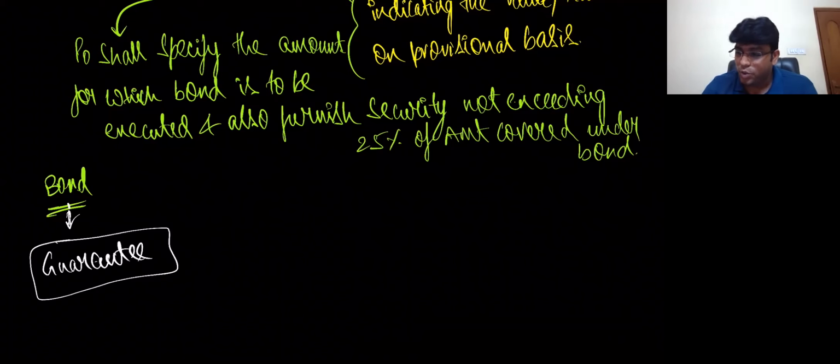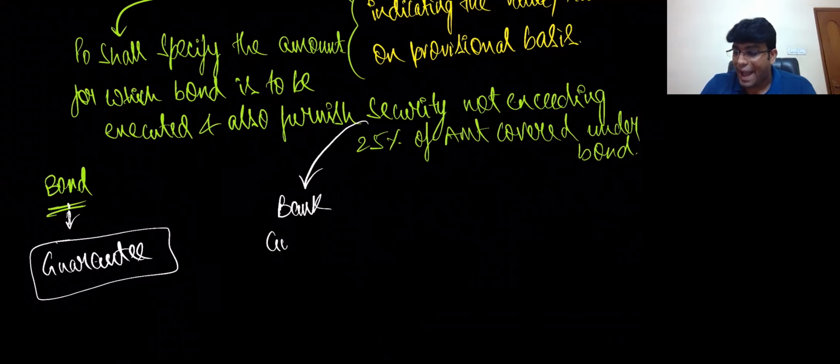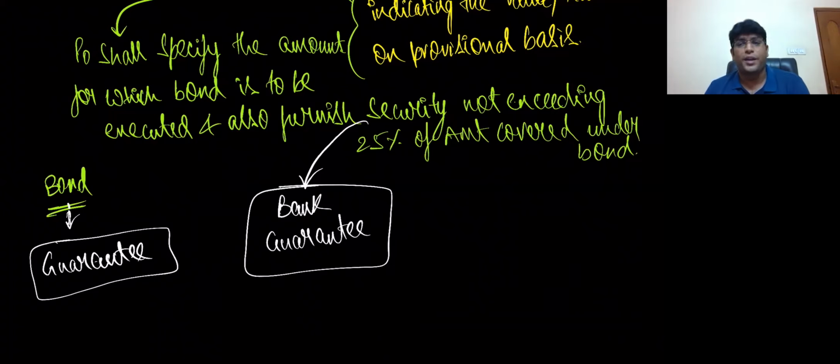And generally what they do is, the security is furnished in the form of bank guarantee. They will not ask for a property to be given as security. They generally take it in the form of bank guarantee. And one point which I want to tell you here is, bond is only like a guarantee document, but security is like giving something which is actually secure. That's why they say secure.